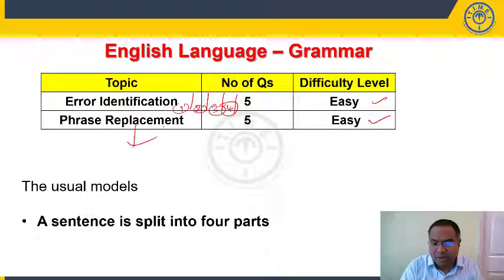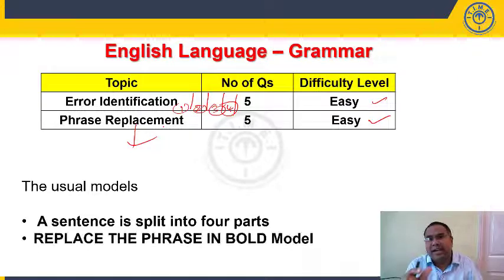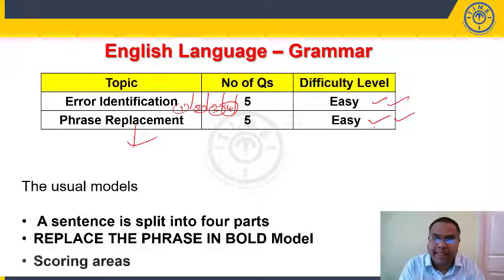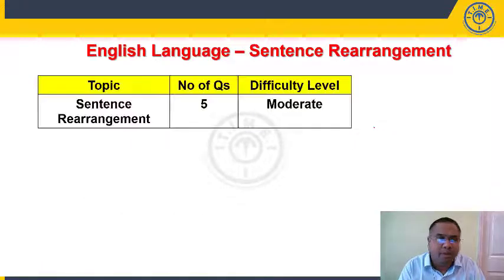So what about the usual model of phrase replacement? A part of the sentence is given in bold. You have to replace that part from the given options. These are standard grammar question types present in bank exams from the last decade. So the students who are practicing grammar could have found these 2 questions easy to solve and scoring areas in your examination. Then we have sentence rearrangement.